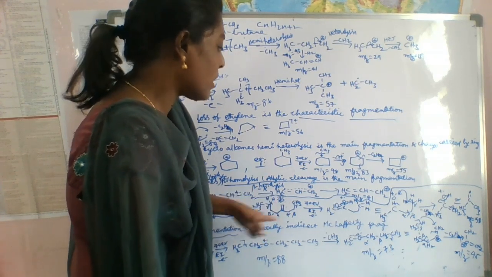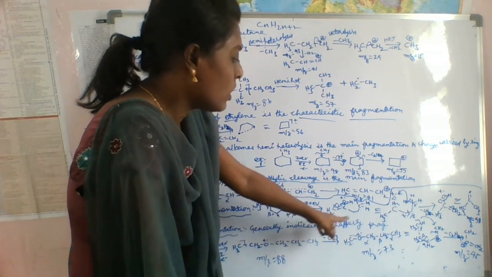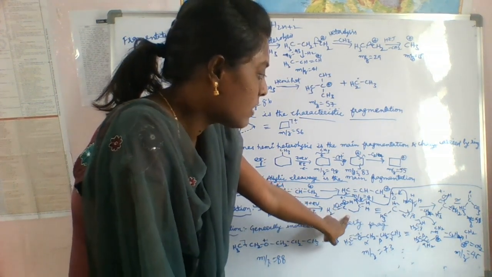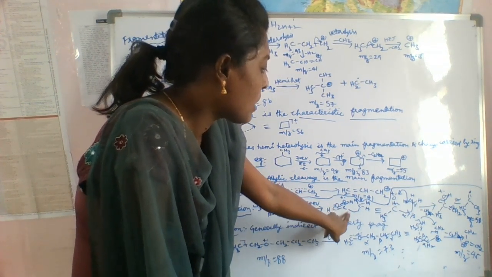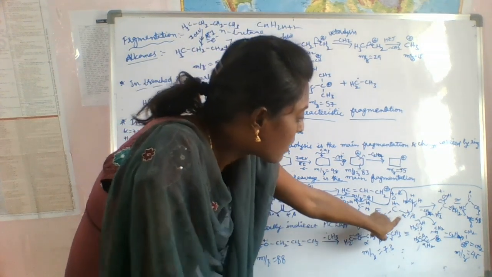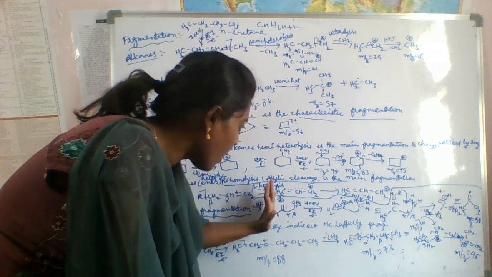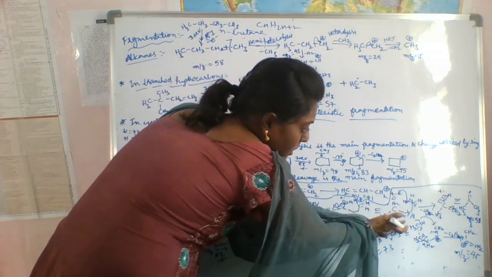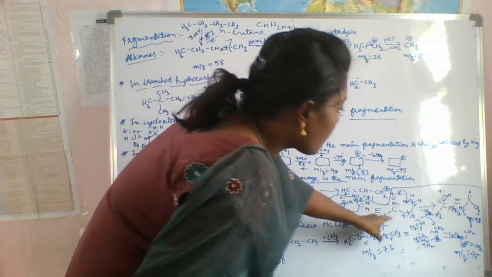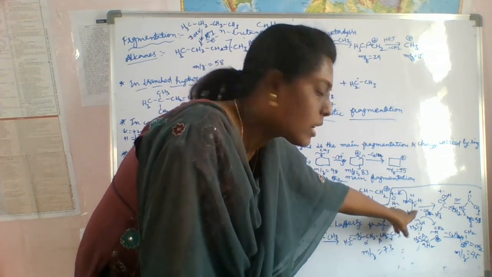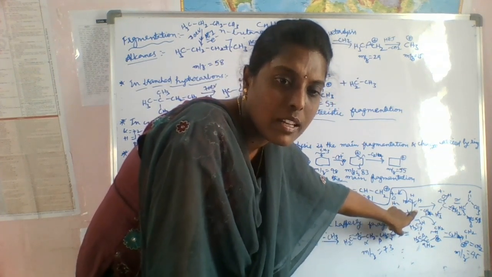First we do one McLafferty, and you will get this fragment, and we rearrange it like this, eliminating this part and getting this part. Next, one more possibility is there, because one more gamma hydrogen is present.